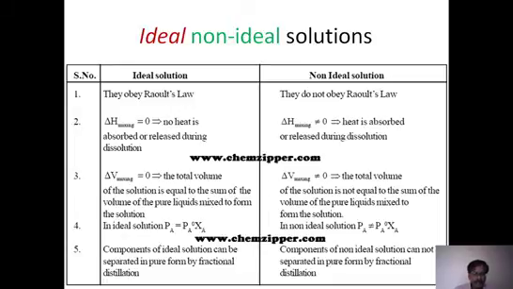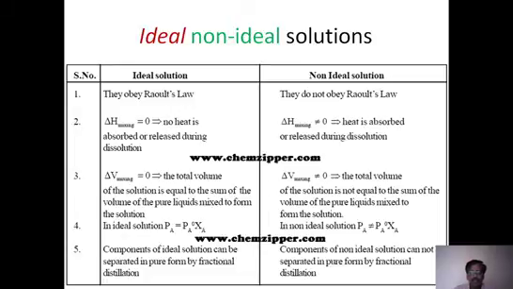Next, based on this, the components of ideal solutions can be separated in pure form by fractional distillation. After forming the mixture, yes, we can separate them using a distillation process, maybe fractional distillation.